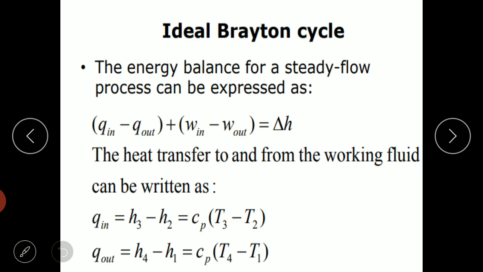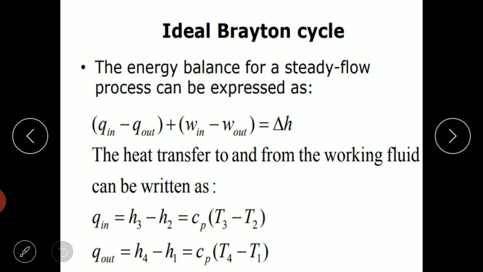During suction, it is at a lower pressure. During combustion and expansion, it is at a higher pressure. So during suction and in the condenser, it is at a lower pressure, so it behaves like an ideal gas. During combustion and expansion, it is at a higher temperature, so it behaves like an ideal gas. That's why they have utilized the H equal to Cp T expression for air.